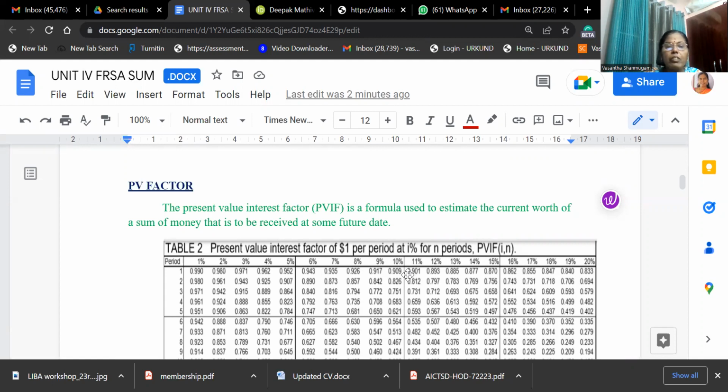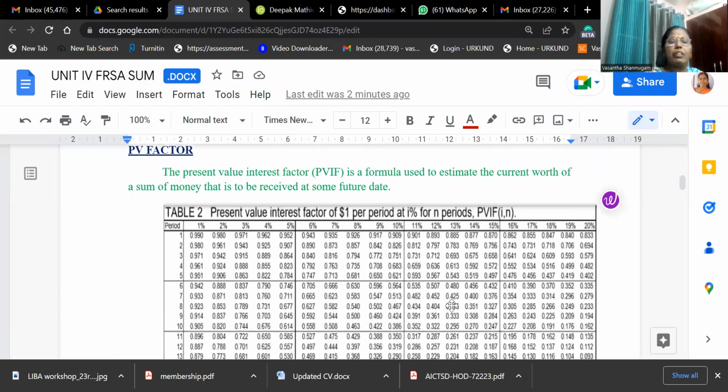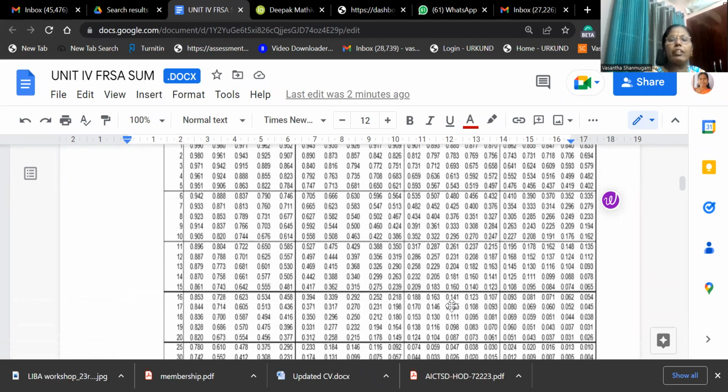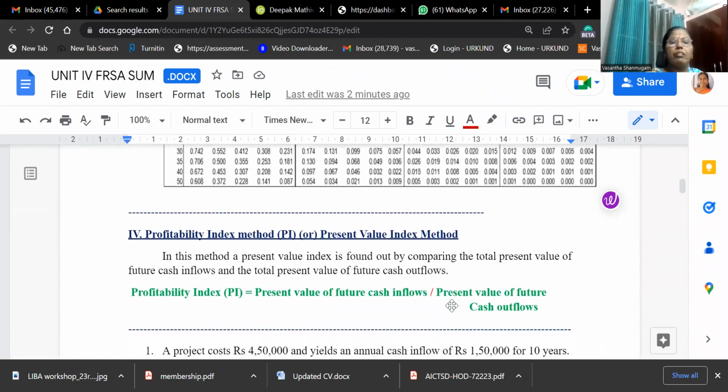At the end of the first year, the value of the money is 0.909. Your 1 rupee becomes 0.909. At the end of the second year, the value of 1 rupee becomes 0.826. Then third year, 0.751. So on, the value is given like this. Through this, we can find out the true value of the money. This table will be taken for calculating the present value of the money.